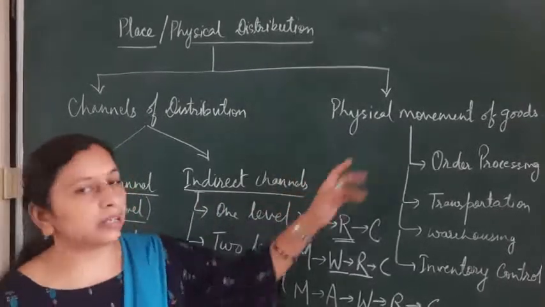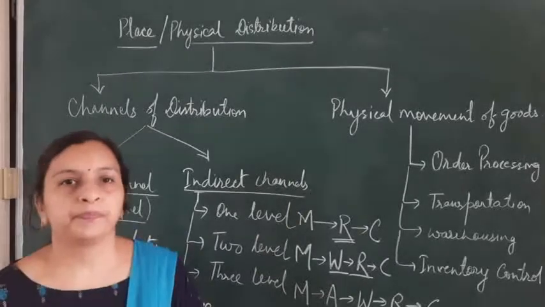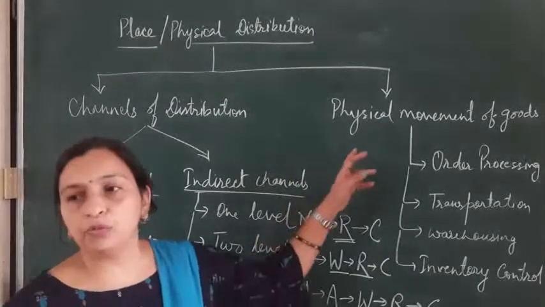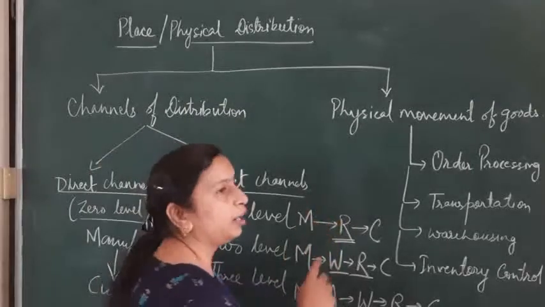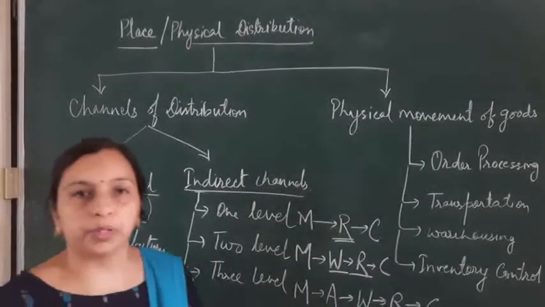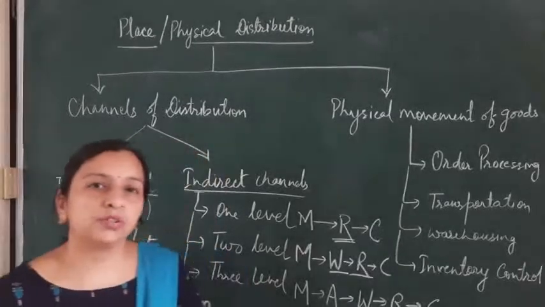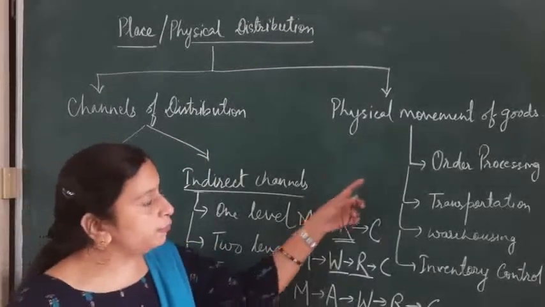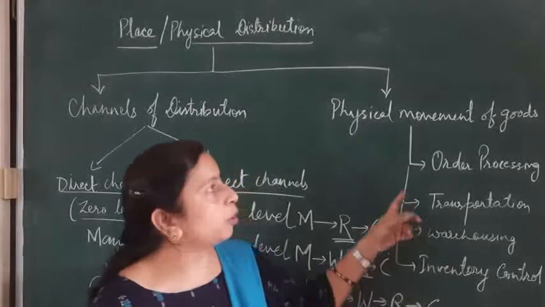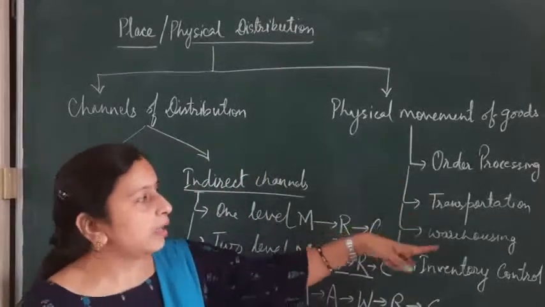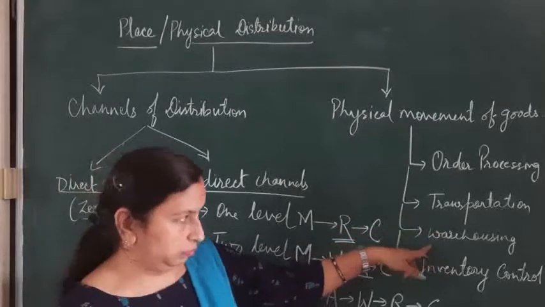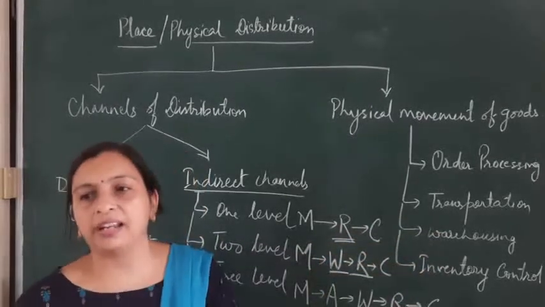Then the second part is physical movement of goods. Now in physical movement of goods, it is related with physical handling and movement of goods from the place of production to the place of consumption. Now here these are the 4 components of physical movement of goods. First is order processing, then we have transportation, warehousing and inventory control.